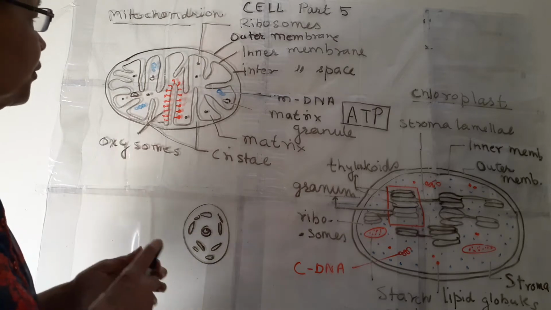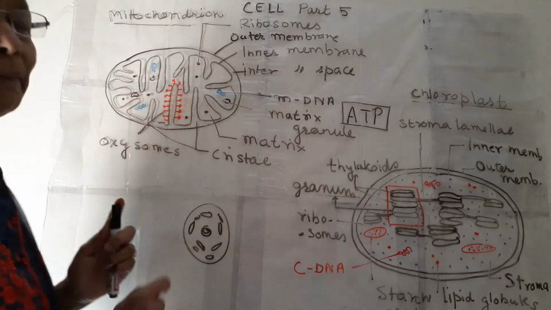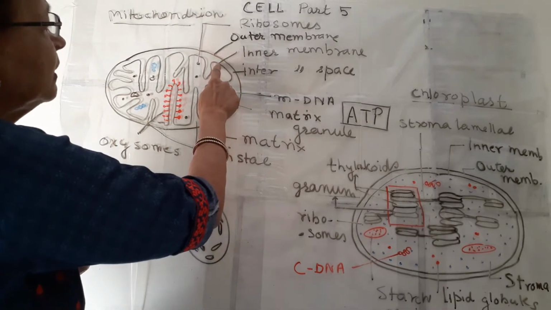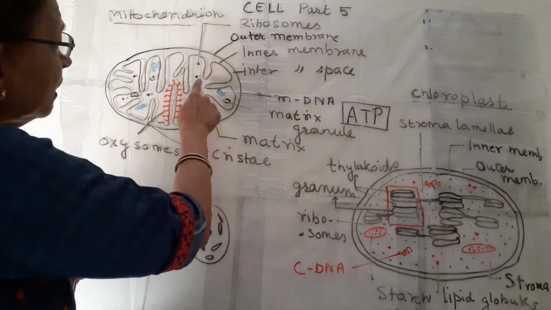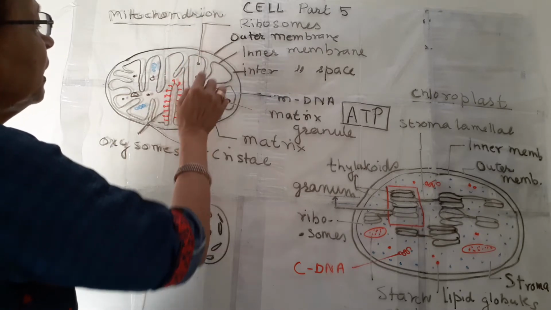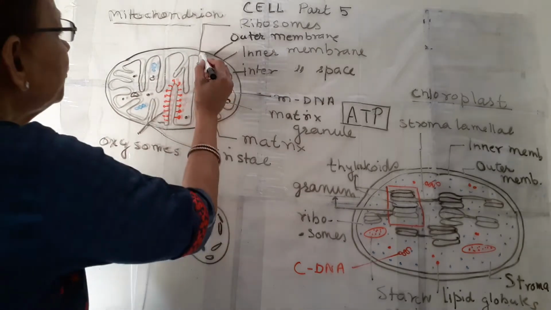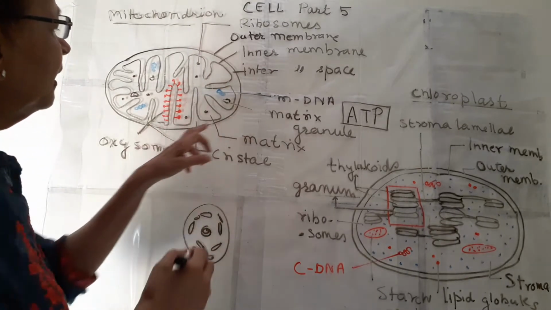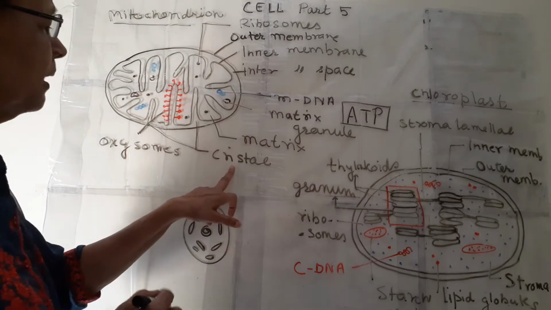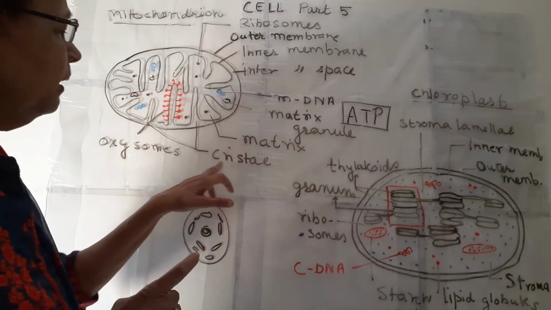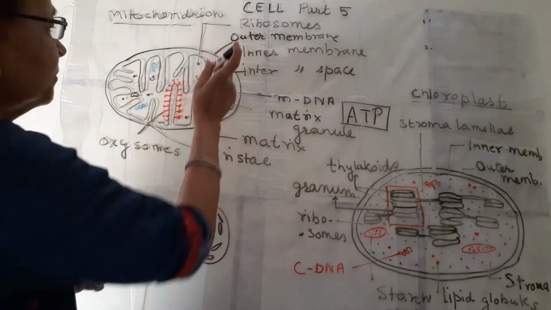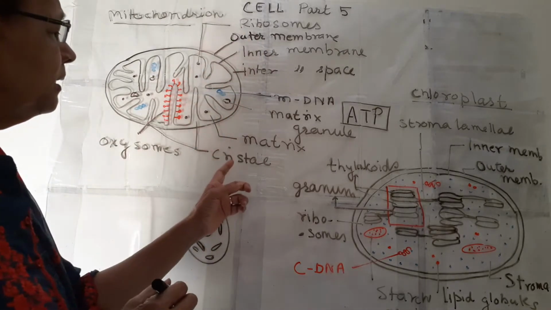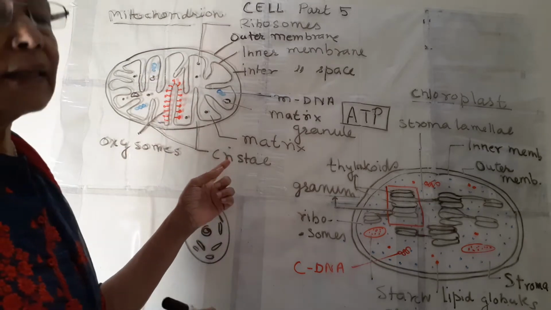Now about the structure, it is covered by a double membrane, not a single one. This is the outer membrane and this is the inner membrane. The inner membrane has many infolds. These are the infolds. It is folded inwards like this, and these infolds are known as crista. Crista is singular and cristae is plural. So the inner membrane infolds and forms these finger-like projections, cristae.